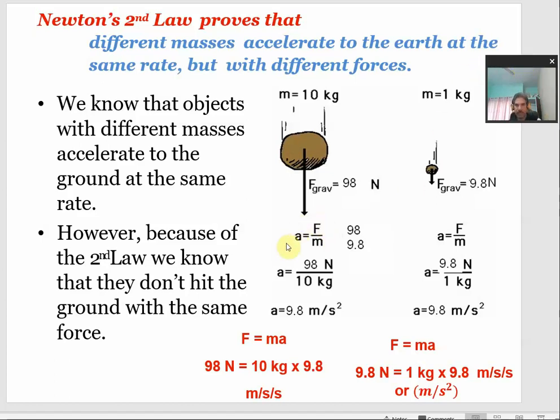We are taking the same formula, acceleration is equal to force per unit mass. So if mass is more, force will also be more, so that acceleration always remains the same for the gravitational pull of the earth. And similarly in the other case, whenever mass is less, the gravitational force on this mass will also be less, so that the value of acceleration again remains the same, which is 9.8 meter per second square. This is the acceleration which is caused by the gravitational pull of the earth. So this is how we understand it from Newton's second law of motion. Okay.